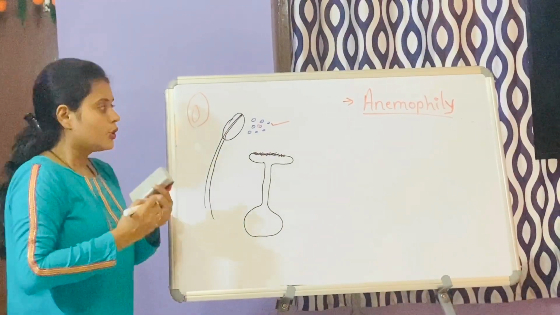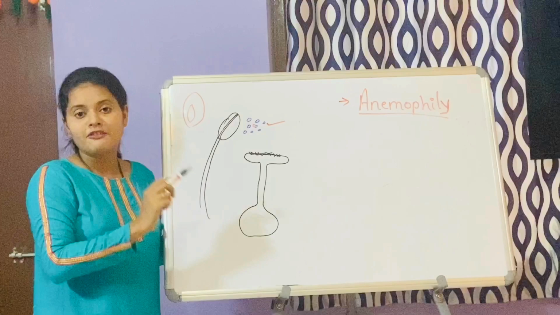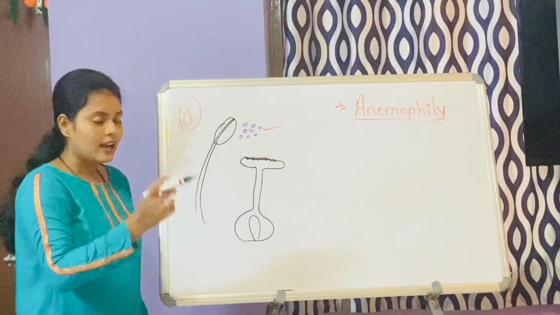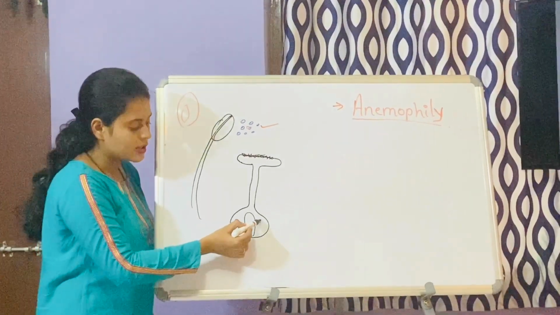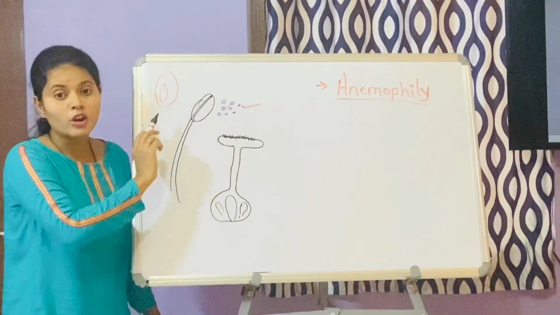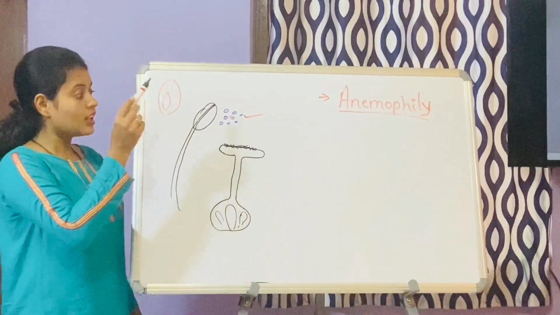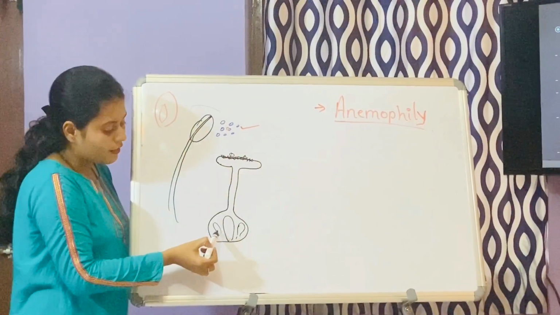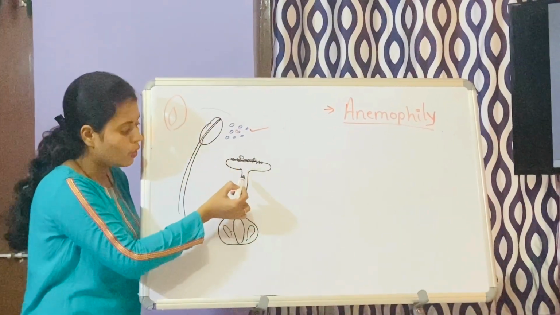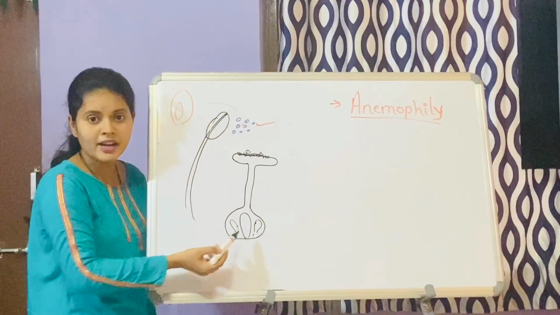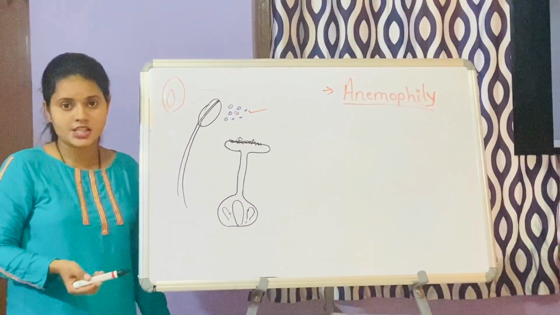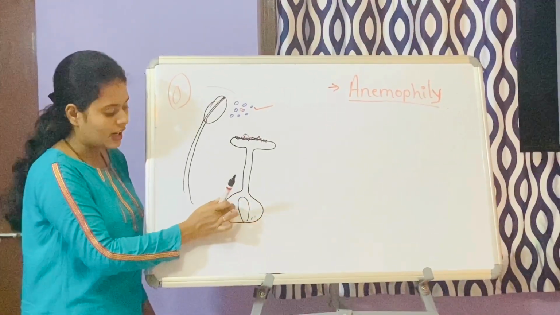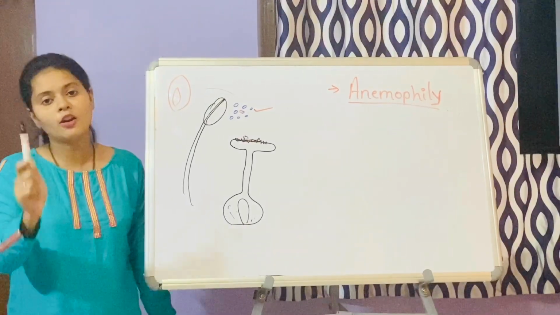Apart from this, normally the flowers which are pollinated by wind have only one ovule, a single ovule in the ovary. You know why? As I told you, if there are many ovules, and wind pollination is a chance factor, now if out of these 100 only 2 pollens are coming and there are 3 ovules over here, only 2 pollens will come and fertilize these ovules. The remaining 1 will remain without fertilization. So in order to compensate for this problem, wind pollinated flowers normally have a single ovule in their ovary.